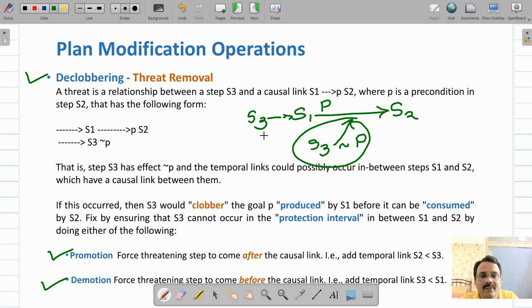Then this S3 might make this P as not P, but S1 will make sure that this P is true. So this is called demotion. You are demoting this S1, S2 by putting this S3 before this. You can show this ordering by saying that S3 should come before S1. So this is how you can deal with threats.